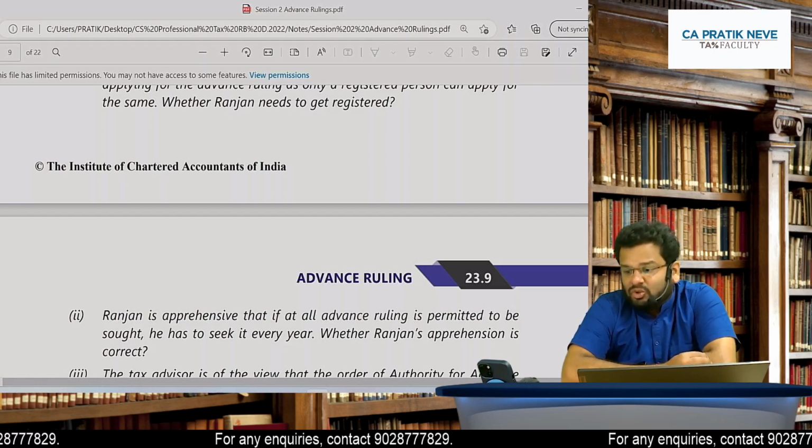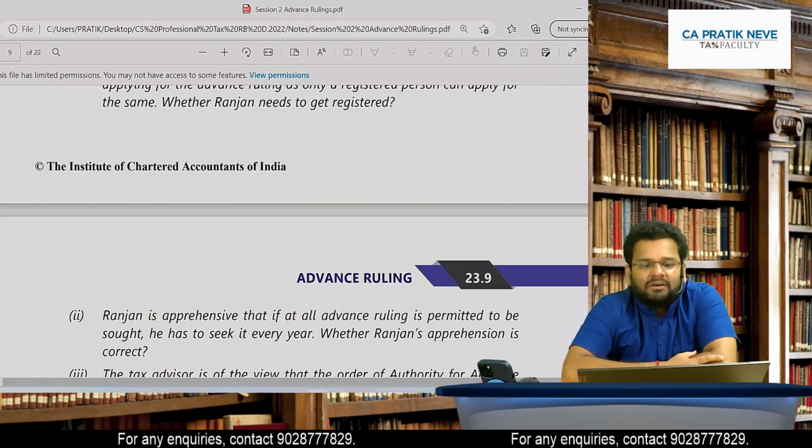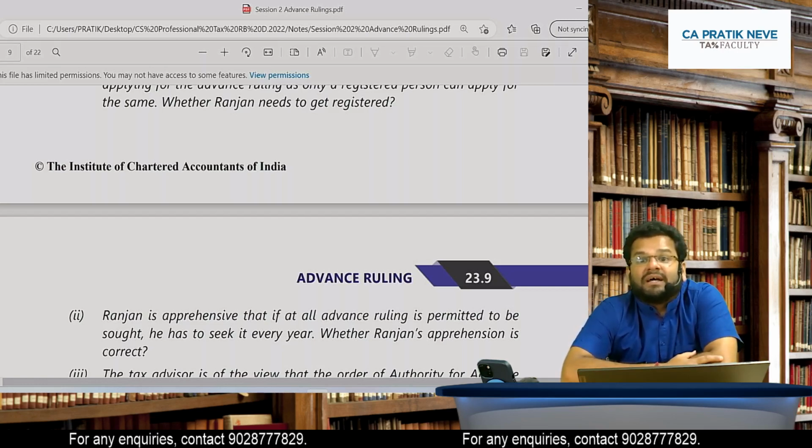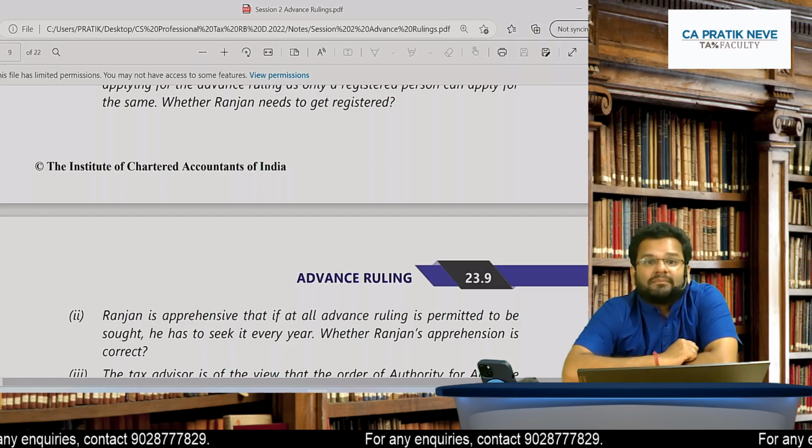before making application. No. You know definition of applicant. Applicant could be even a person who is desirous of obtaining registration. So such question may be asked in exam.